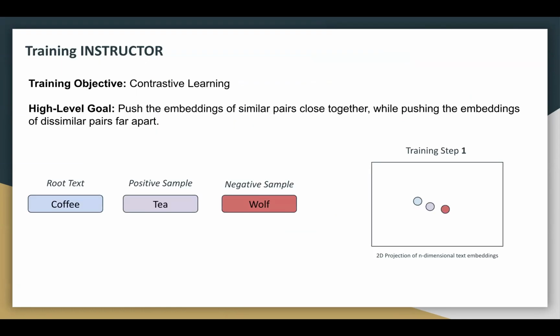Instructor is trained using a standard contrastive learning objective. The high-level goal of contrastive learning is to push the embeddings of similar pairs close together while pushing the embeddings of dissimilar pairs of text far apart. Note that in contrastive learning, we have a root text, which is paired with a positive and/or negative example.